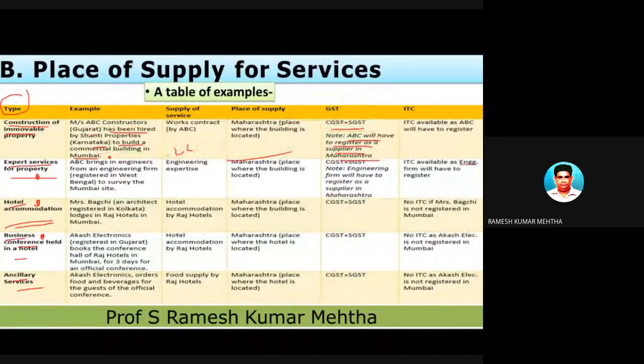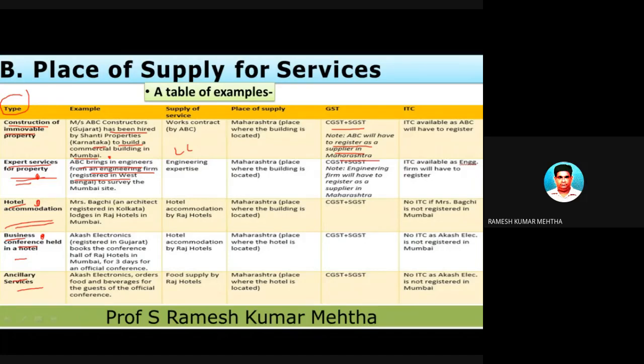Next part is expert services for property. So again an immovable property has come into the picture.